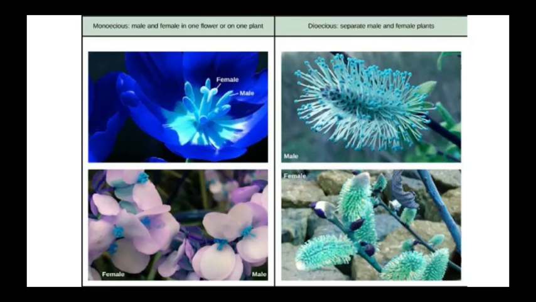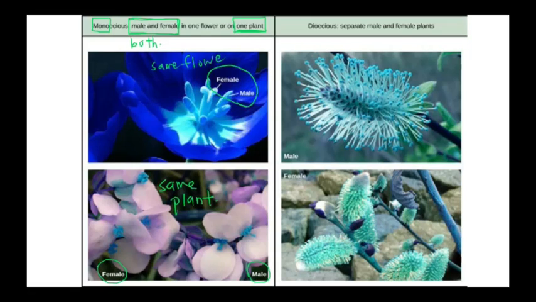The next two terms that you need to learn are monoecious as well as dioecious. Mono means one. In this one plant, it consists of both male and female. Either the male and female are in the same flower, or they are on different flowers but in the same plant. This is what we mean by monoecious, as long as in this one plant it has both male and female reproductive structures.